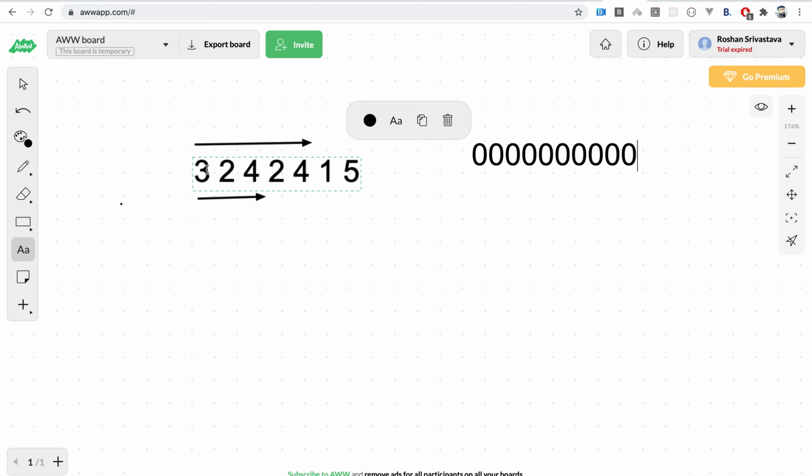Now if we consider 3, we should go to the third position, starting from 0 1 2 3, and flip this one to 1. Now we go to the second one, so we flip this one as well. When we reach 4, we see there is no element previously for 4, so we flip this one as well. Now we come to 2, and we see that 2 is already 1.